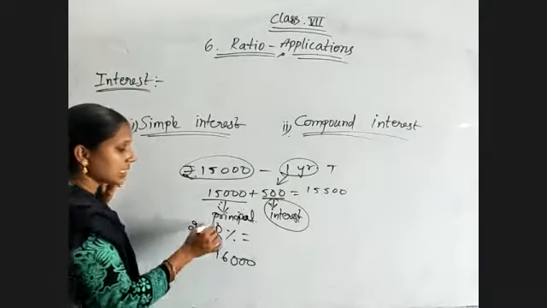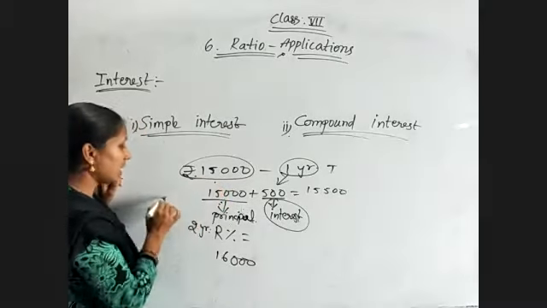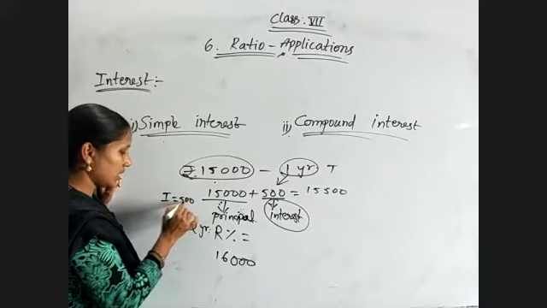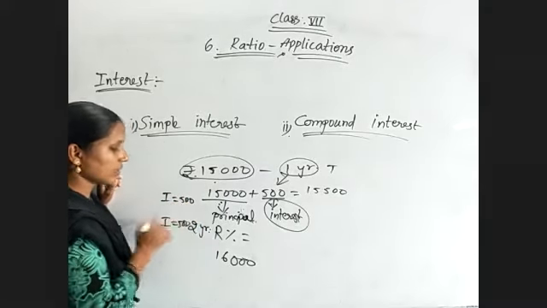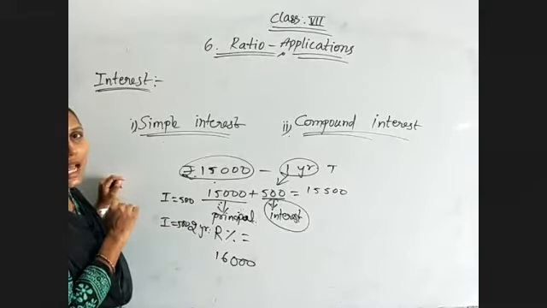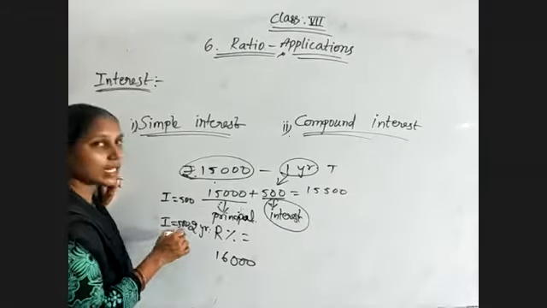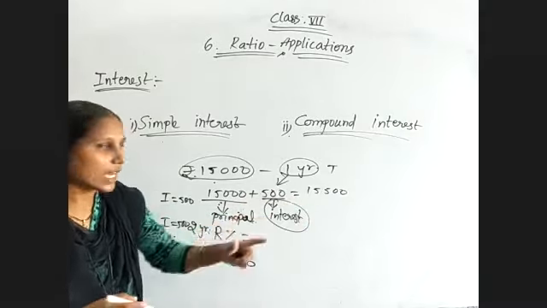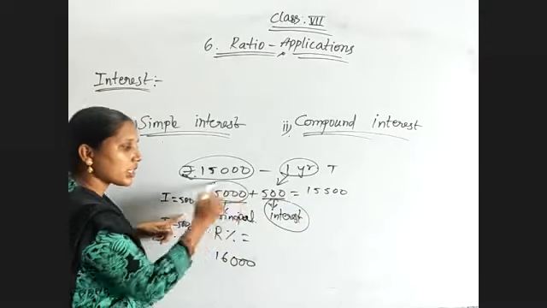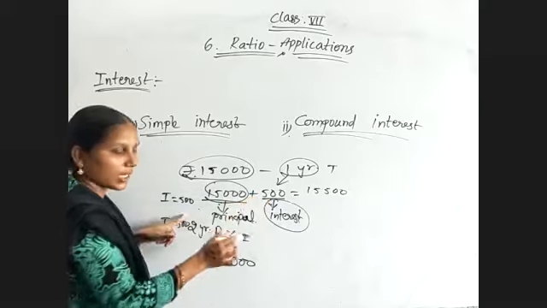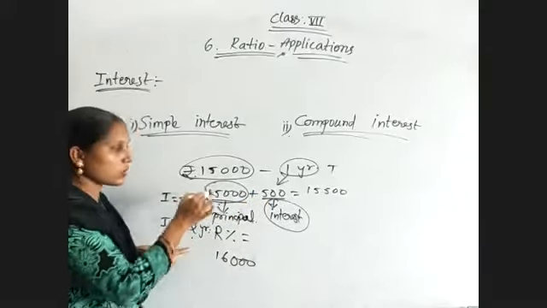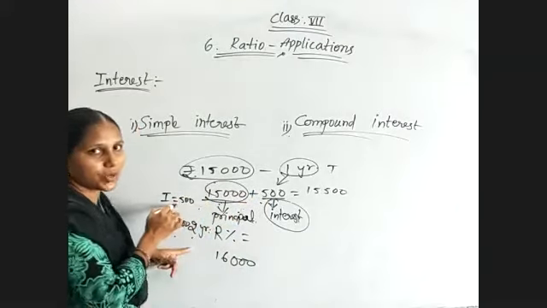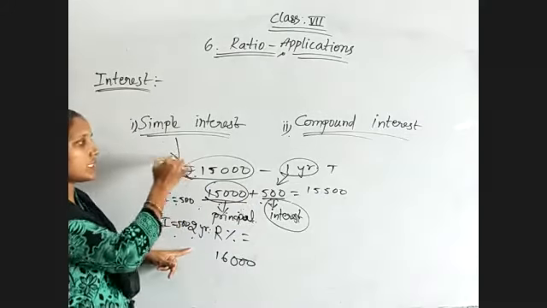So just observe, for the first year and second year, interest is 500 only. There is no change in the interest. But coming to compound interest, for the second year, you need to take new interest on the whole amount. Actually, for the first year on 15,000, you have taken 500 only. And in the second year also, for 15,500 rupees, you are taking the same interest, in this case, simple interest.